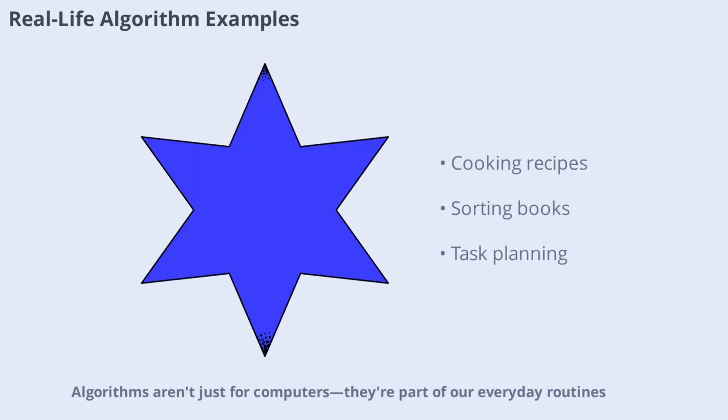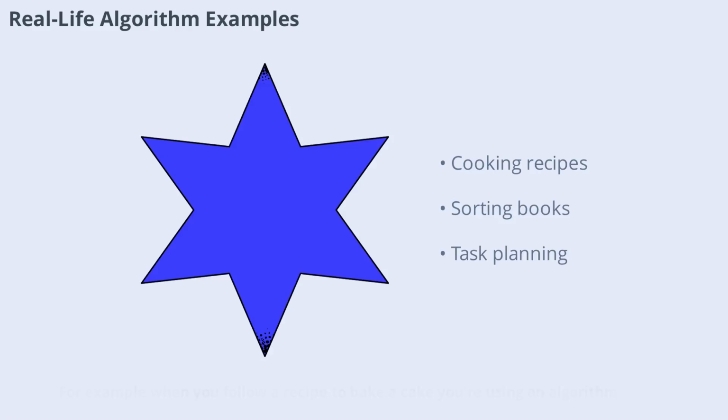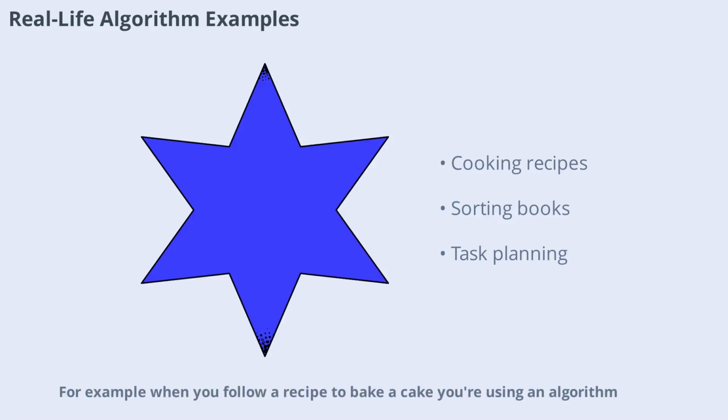Algorithms aren't just for computers, they're part of our everyday routines. For example, when you follow a recipe to bake a cake, you're using an algorithm. When you sort your books by size or color, that's another algorithm at work. Even deciding the order in which you complete your daily tasks can be seen as an algorithm. These real-life examples show that algorithms are all about organizing steps logically to achieve a goal, whether in the kitchen, at work, or in your personal life.